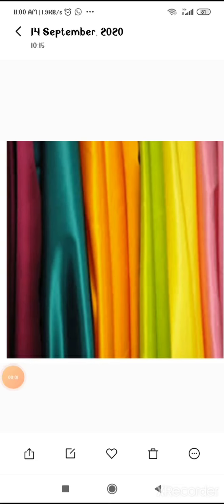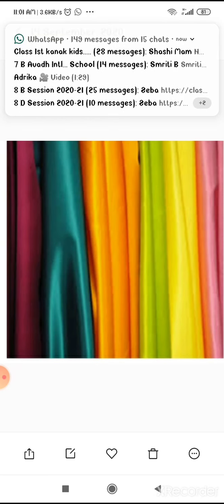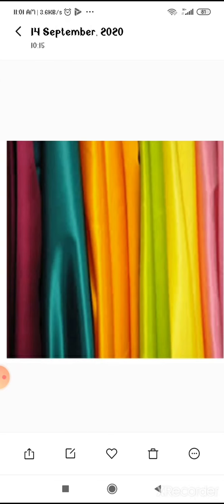The topic is from cocoon to silk. How do we get the silk from the cocoon? I have told you about the cocoon. The caterpillar secretes sericin from the two openings in its head and forms the cocoon. And how do we get the silk from the cocoon? The process of obtaining silk involves the following steps.